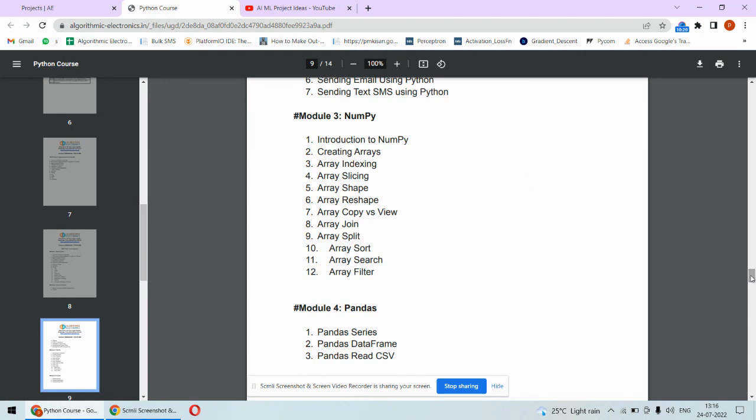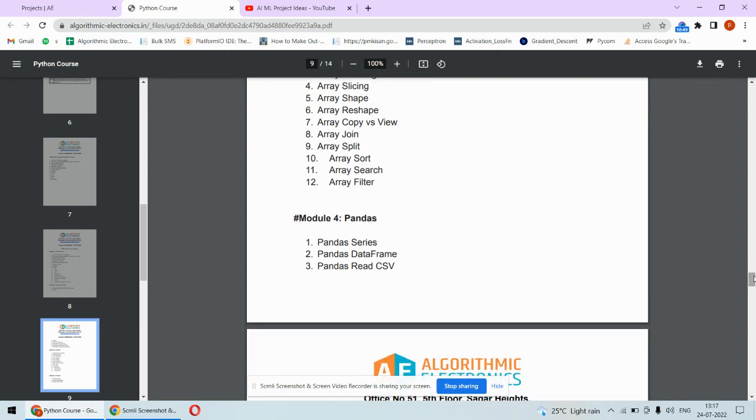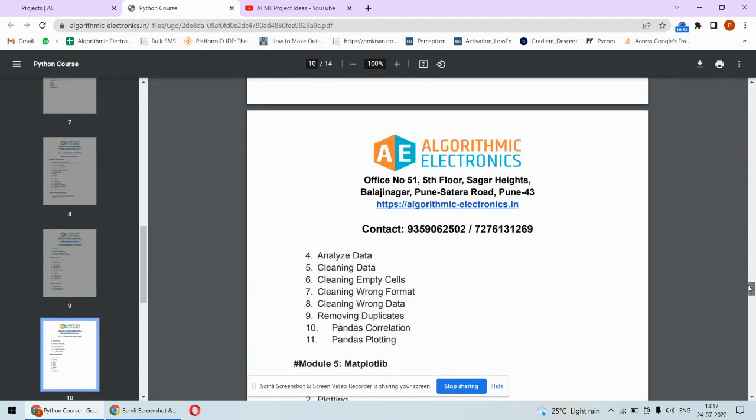Now, as far as machine learning is concerned, machine learning is all about handling data sets. The data sets are mostly prepared in CSV format, mostly in the form of lists or arrays. In order to deal with arrays, we have the NumPy Python library, and in order to deal with CSV files, we have the Pandas library. So these two libraries will be considered under this course. First of all, the NumPy library, where all the concepts related to array handling are covered. Secondly, there is the Pandas library, which will be helpful to deal with CSV files. That is also covered here.